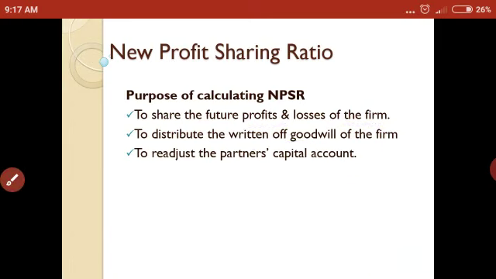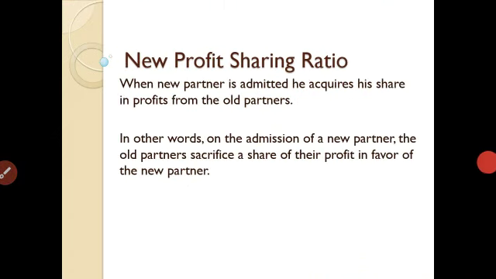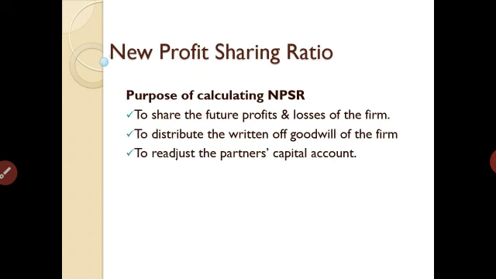So how can the new profit sharing ratio be calculated? For this, we'll solve problems according to cases in the next class.